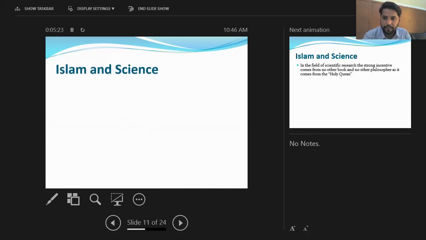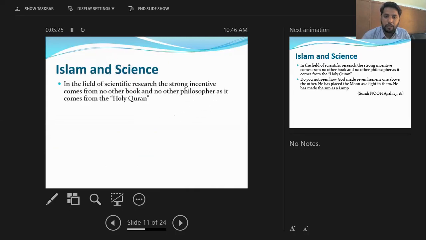Now Islam and science. In the field of scientific research, the strong initiative comes from no other book or no other philosopher, it comes from the Holy Quran.